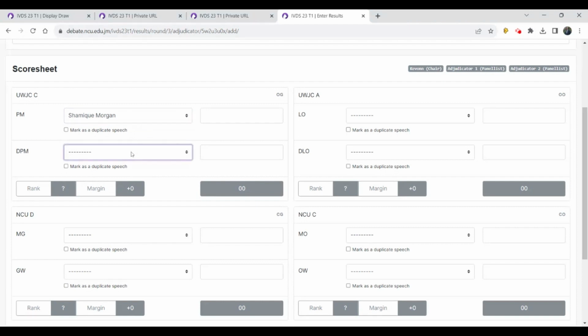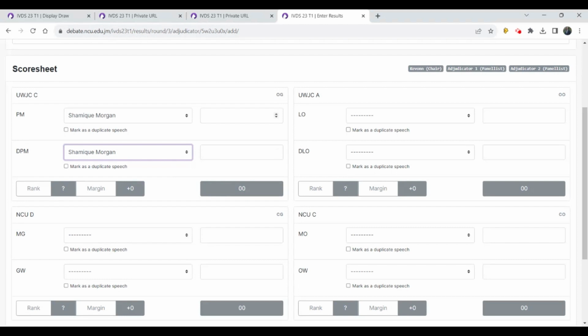That would mean that you would need to indicate or select that person's name in the slot for both positions on that team. And of course, you want to indicate which speech was the duplicate speech. The recommendation or the rule of thumb is that the speech that amassed the lower points is the duplicate speech.